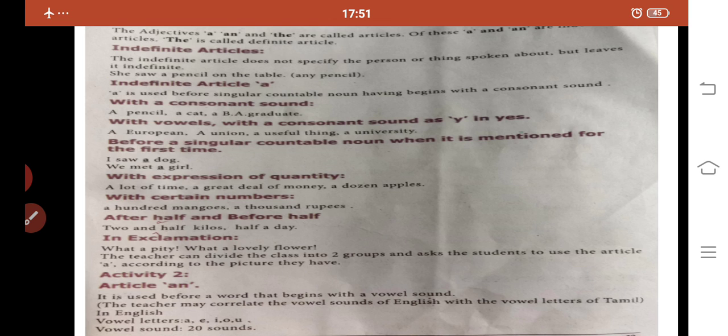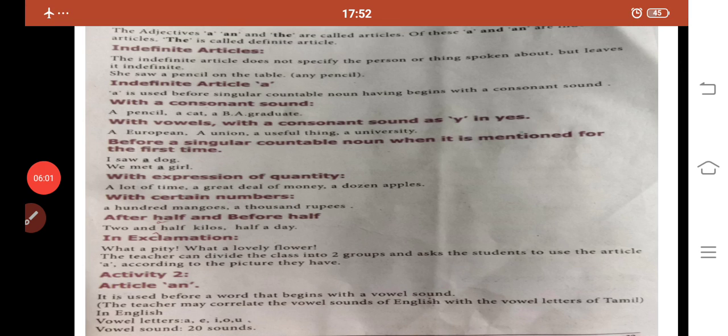After the half we are putting the article a. In exclamation also this article a is used: what a pity, what a lovely flower. Before the adjective words in exclamation sentences we are using this article a.